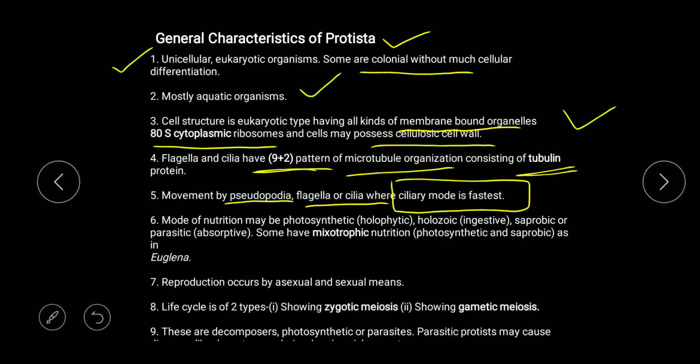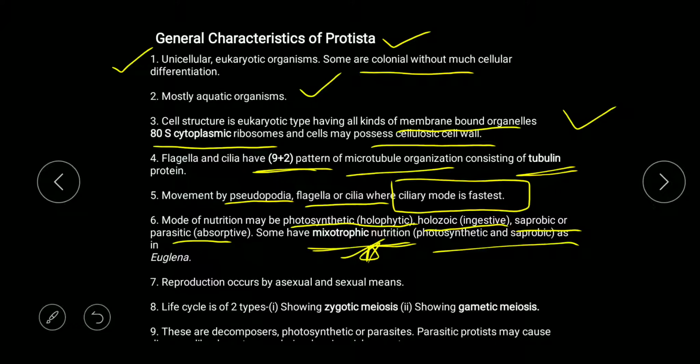Now, the mode of nutrition may be photosynthetic, and another term used for photosynthetic is holophytic. So we remember holophytic means photosynthetic, they synthesize the food. Another is the ingestive type or holozoic type. They can be saprobic or parasitic. Some have mixotrophic nutrition as well. This is an important question. They have photosynthetic as well as saprophytic nutrition in Euglena. When light is available, it performs photosynthesis, but when light is not available, it performs a heterotrophic mode of nutrition, and performs saprophytism.